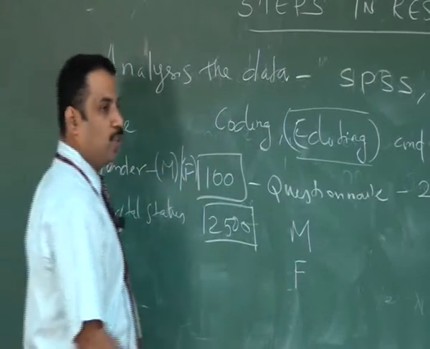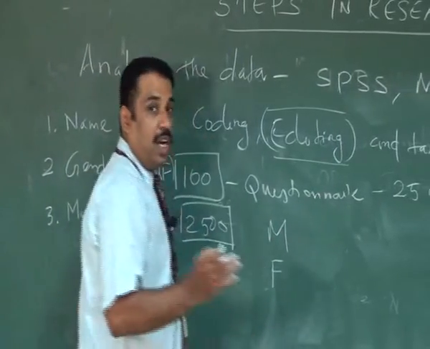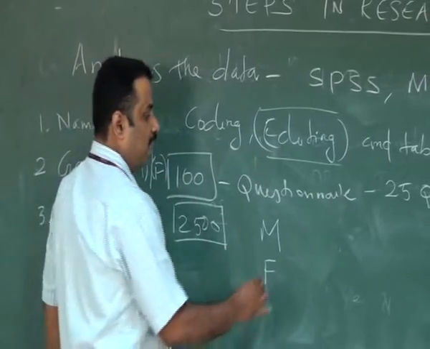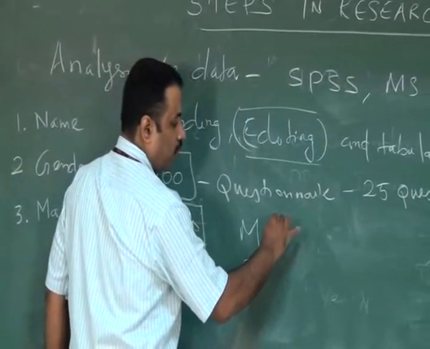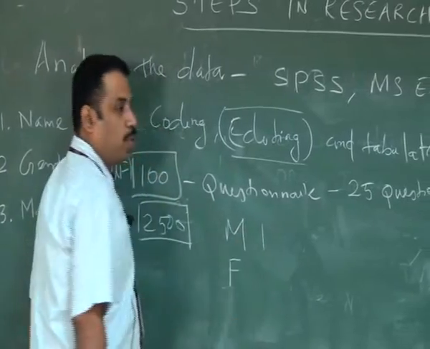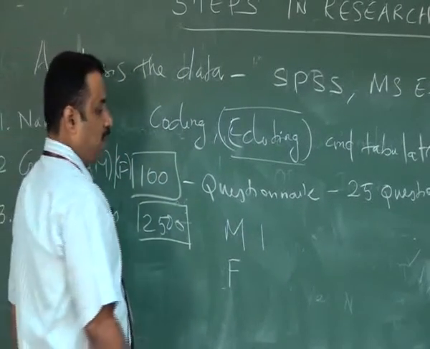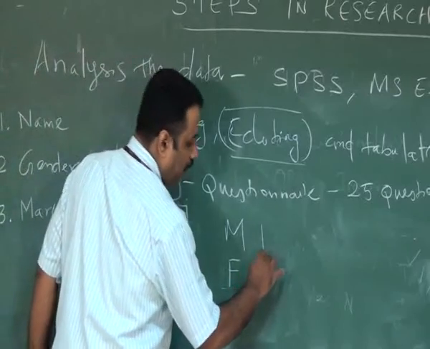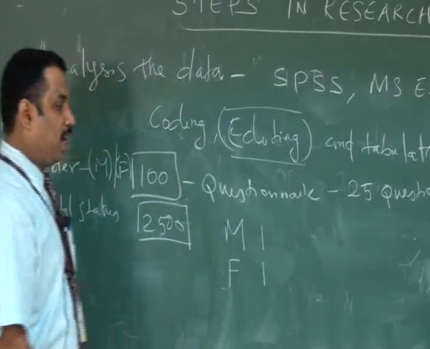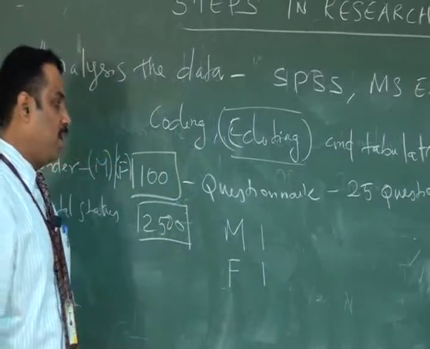For this purpose, he takes the first questionnaire and checks whether he is a male or female. If the respondent is a male, he puts a line like this. He takes the second questionnaire, second question, if it is a female, then he draws a line like this. That is, he is coding it.